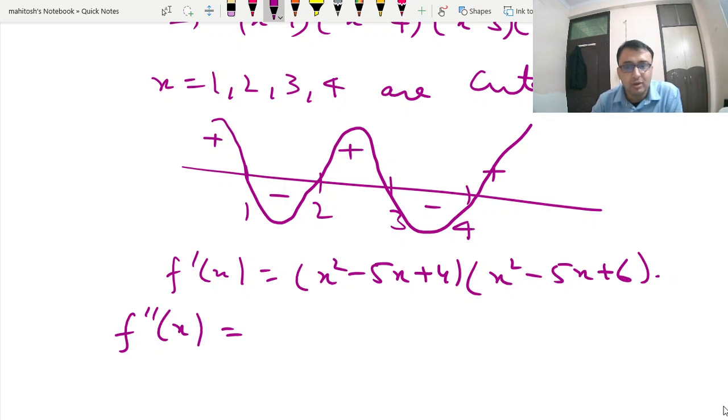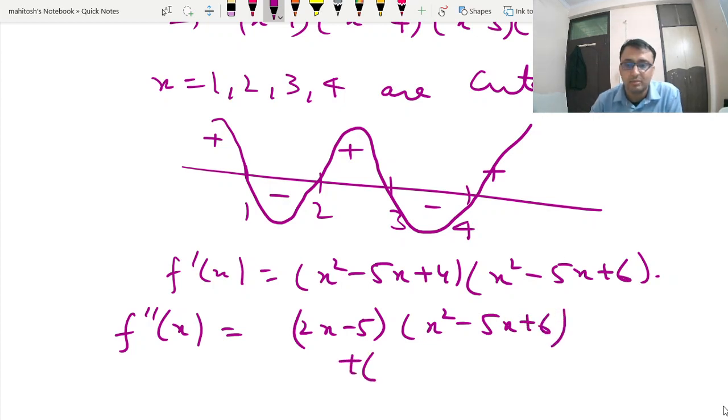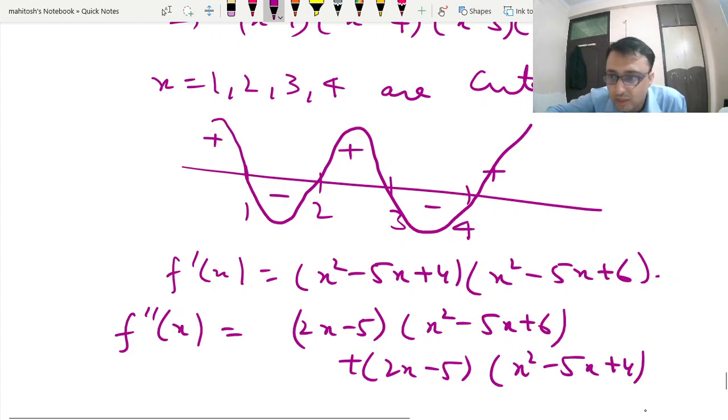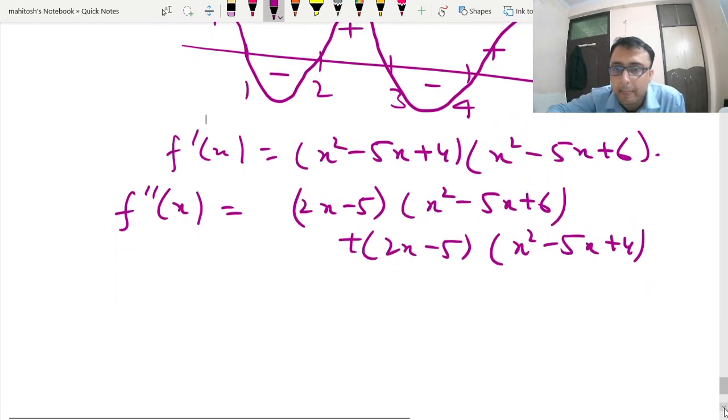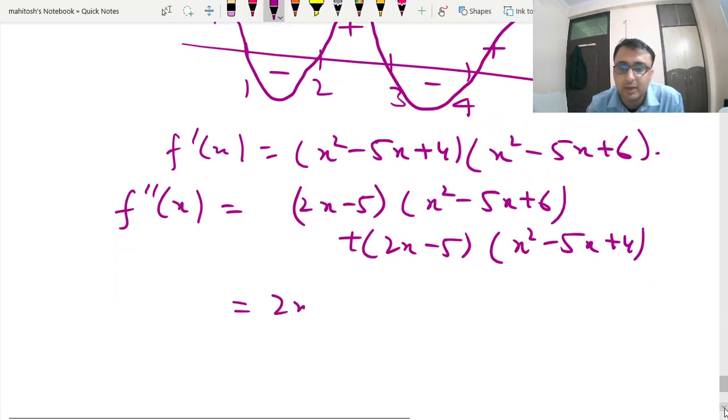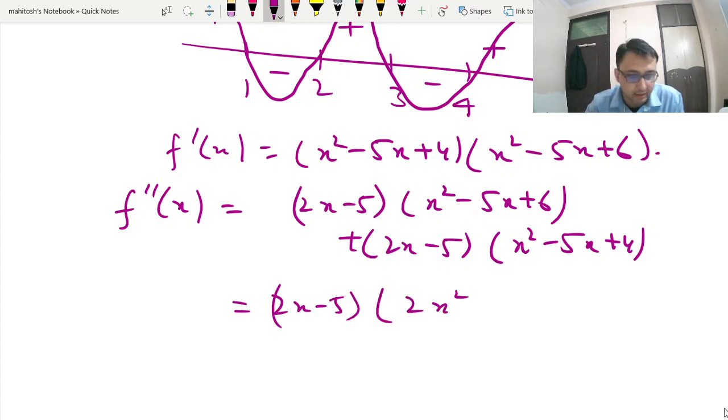f double dash x is now (2x minus 5)(x square minus 5x plus 6) plus (2x minus 5)(x square minus 5x plus 4). Now 2x minus 5 is common, you can take it out. So 2x minus 5 times (2x square minus 10x plus 10). Okay, so this is multiplied, 6 plus 4 is your 10.